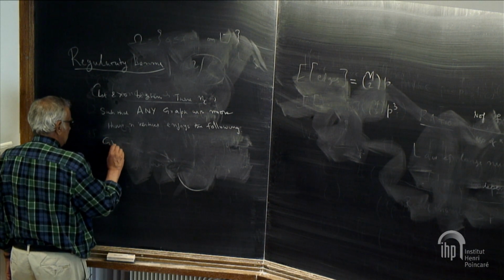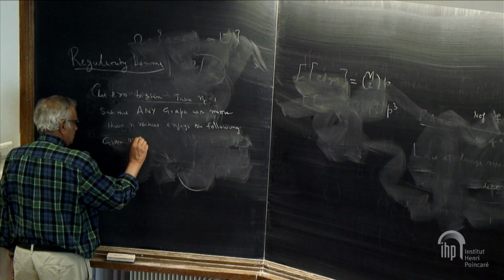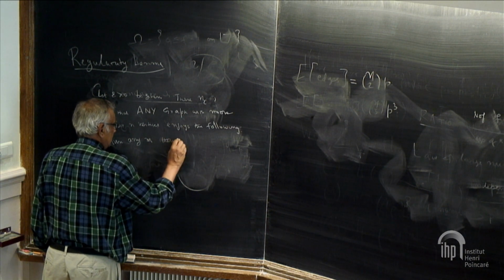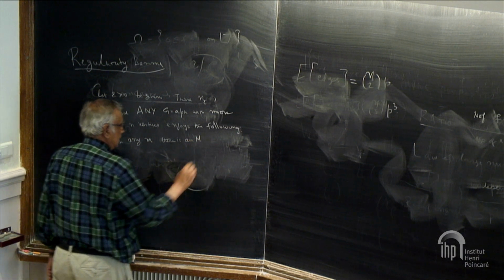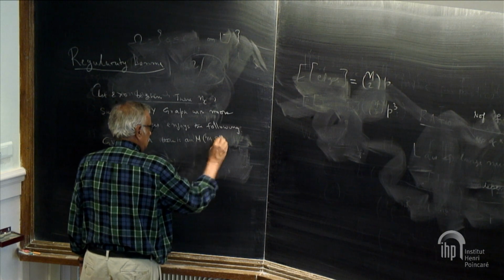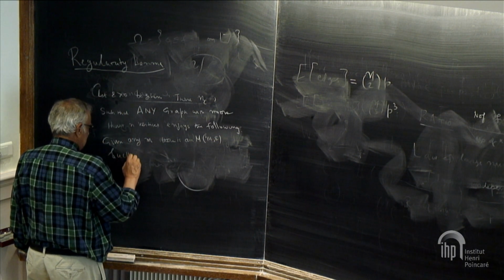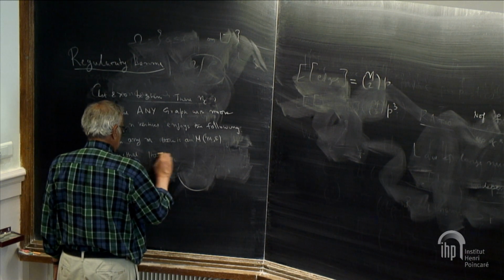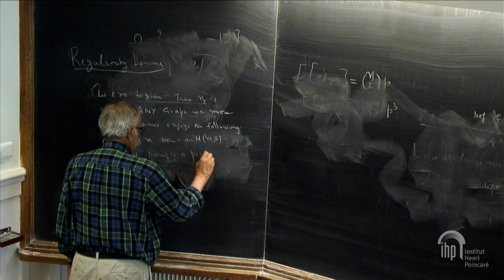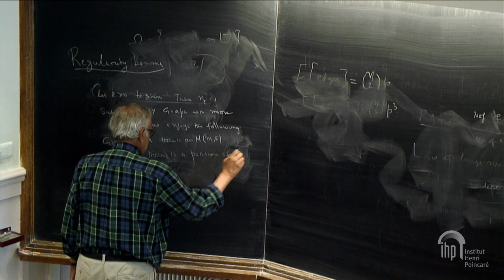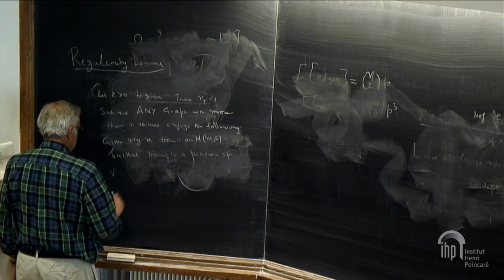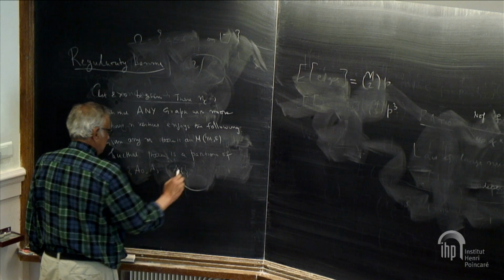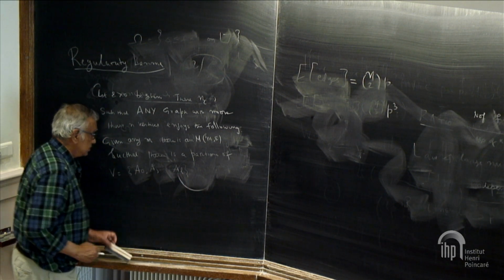So given any m, there is an L that depends on m and epsilon such that there is a partition of the vertices into sets A0, A1, A2, up to AL, with certain properties.